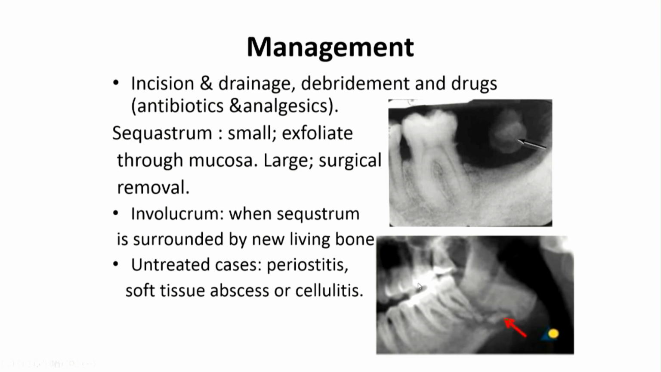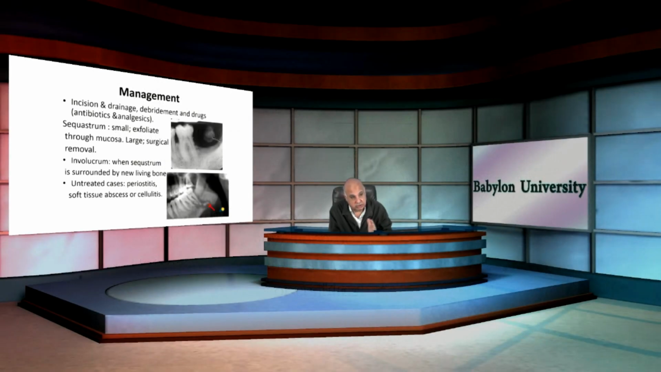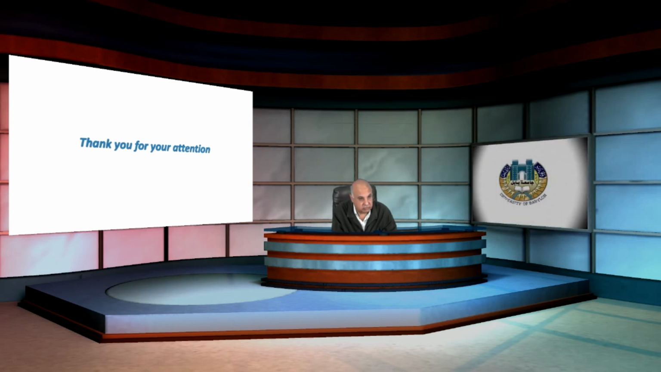So there is essential therapy and there is adjunctive therapy, which could be decortication, could be sequestrectomy, could be also hyperbaric oxygen, or bone resection and bone reconstruction. This is adjunctive therapy to the essential therapy. If osteomyelitis is not treated, this will lead to the development of periostitis, soft tissue abscess, or cellulitis. So this is the end of the lecture, and thank you for your attention.